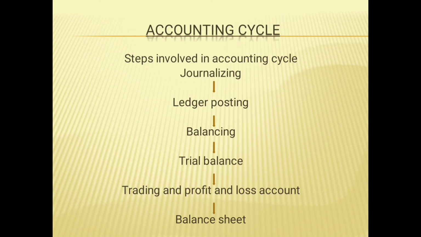Balancing is the ascertainment of the difference between the total of the debit and credit columns of a ledger account. After preparing ledger accounts, we can conclude the actual difference between the debit and credit columns of a ledger account by doing balancing. And then the trial balance. This is a summary of the ledger accounts. It involves preparation of a list showing the balances of each and every account to verify whether the sum of the debit balances is equal to the sum of the credit balances, to ensure arithmetical accuracy.